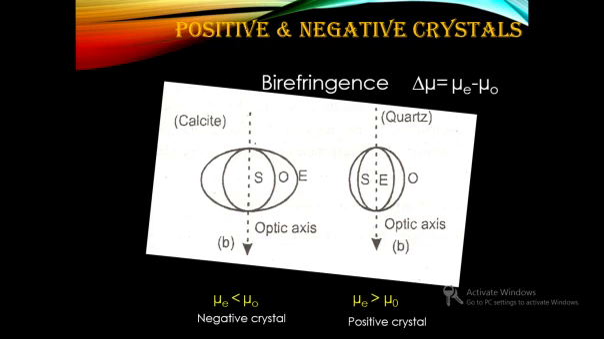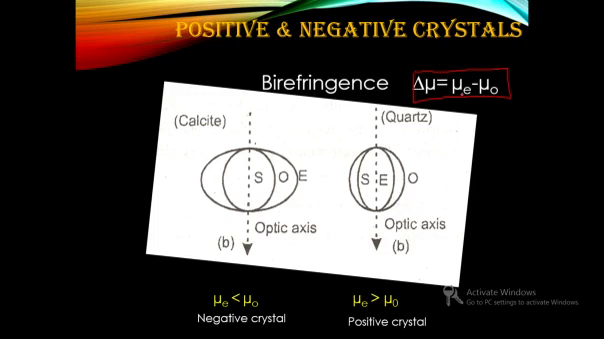So whether it is a positive crystal or negative crystal, the terminology is given by the term birefringence, which is just the difference of refractive index between that of extraordinary and that of ordinary, μe minus μo. This is called the birefringence term. Depending upon whether it is a positive value, you will call such a crystal a positive crystal, and if it is a negative value, then we call such a crystal a negative crystal. So we designate a crystal on the basis of the birefringence term.